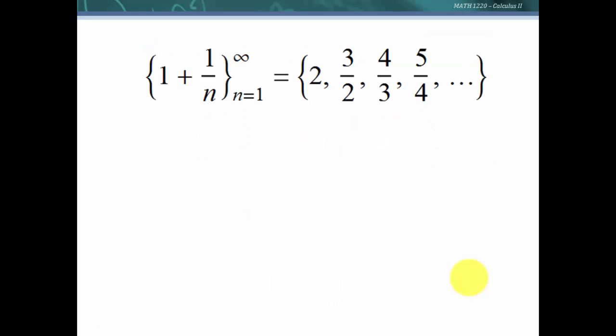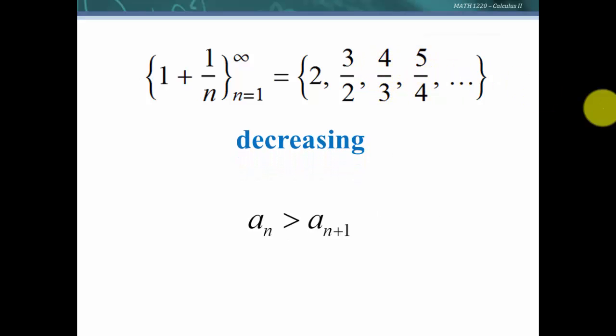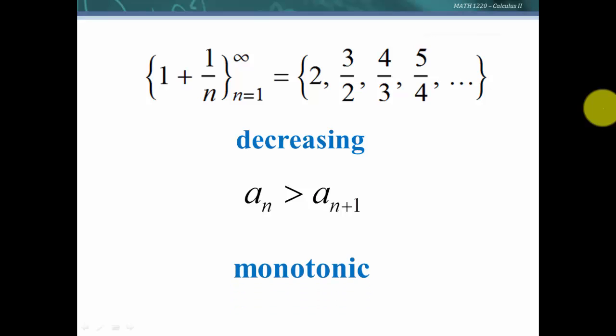Now, similarly, if we looked at a sequence like this, we see that each term is less than the one in front. So this is called a decreasing sequence because a sub n is greater than the term after it. So these terms are decreasing. And we call the sequence monotonic if it's always increasing or always decreasing. Mono means one, and it means it does one thing. It either always increases or always decreases, and if it's either of those, we call it a monotonic sequence.